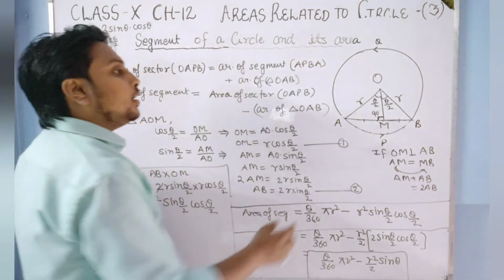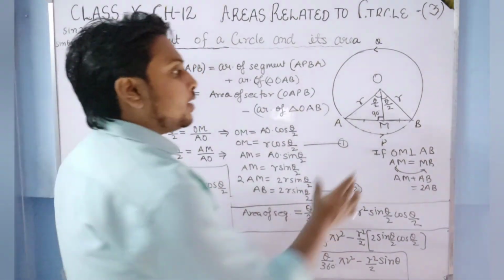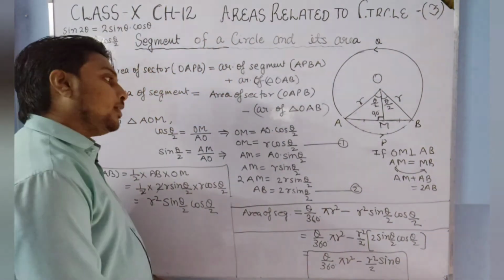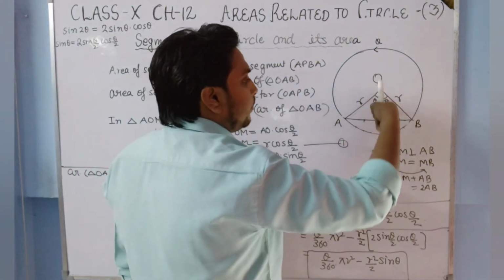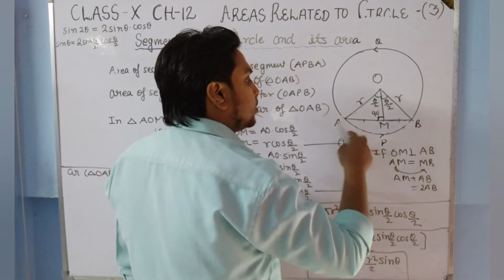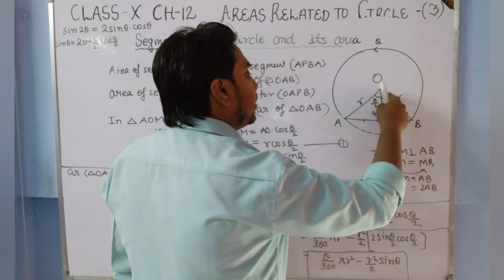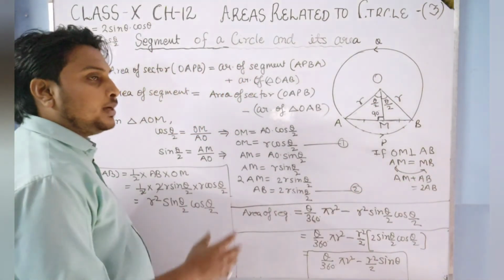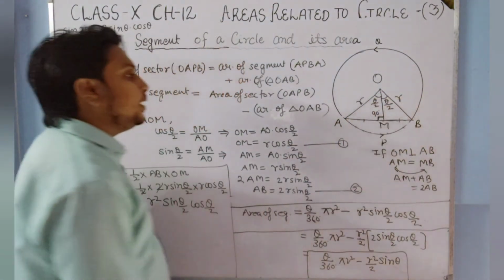So we know that the area of triangle is half into base into height. Means we have to find base and we have to find height. For that I have constructed one thing, that is, drawn a perpendicular from this center to this chord AB. So it will bisect the chord, and here the angle will also be bisected. The whole angle theta will be bisected into theta by 2 and theta by 2. Means half of theta. Theta by 2, when you add it, it will be theta.